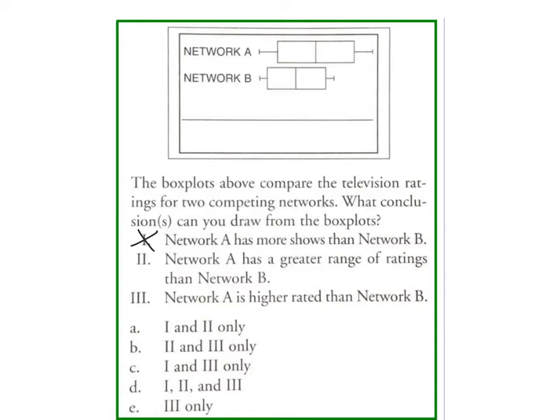So that's true. And then Network A is higher rated than B. Well, it does appear like the medians are higher, Q1, Q3, and maximum. So yes, I would say that Network A is higher. So the answer is 2 and 3.